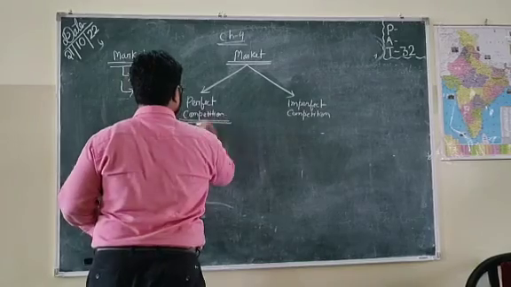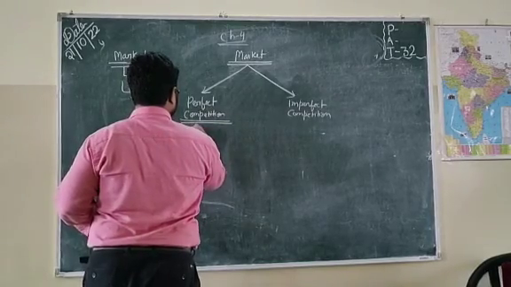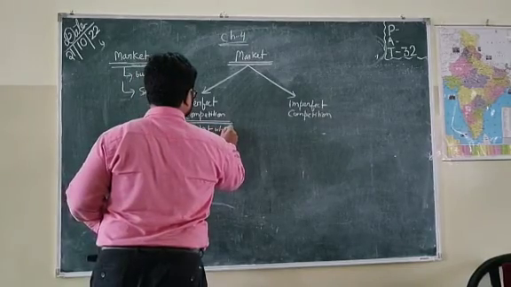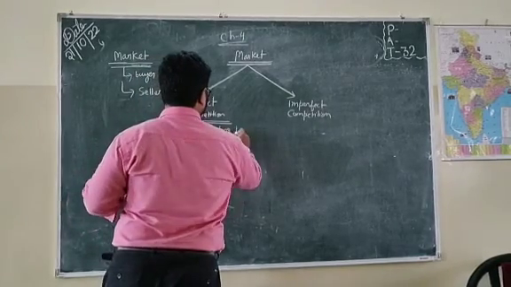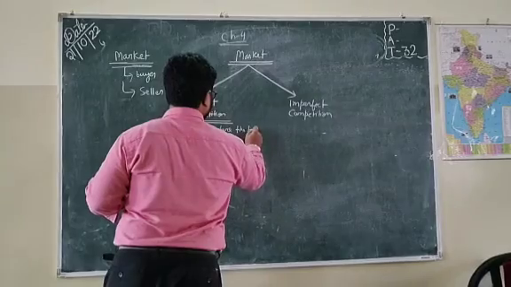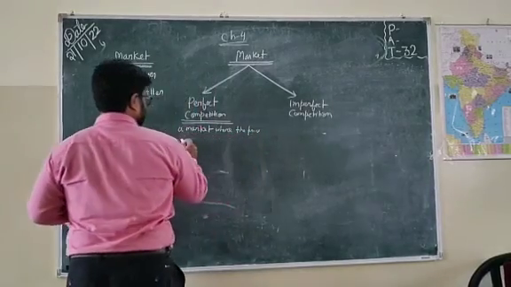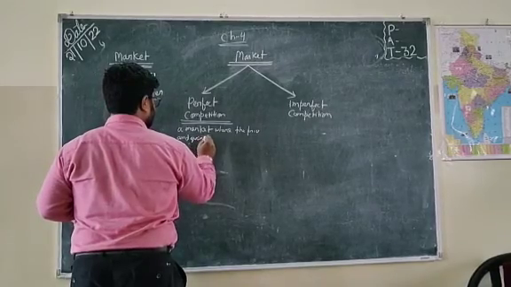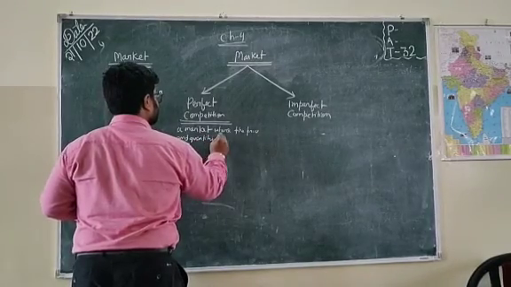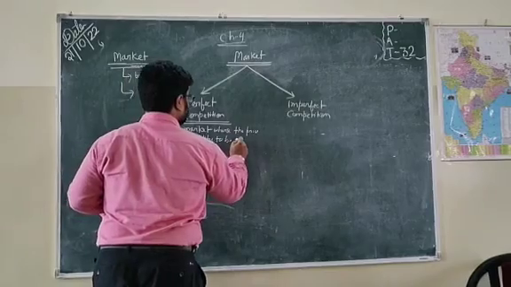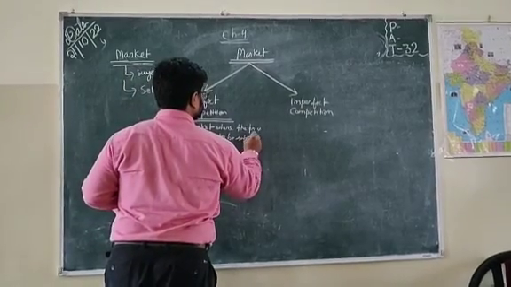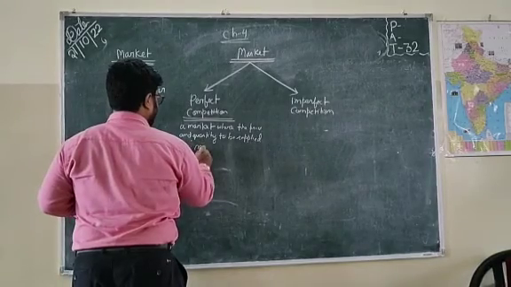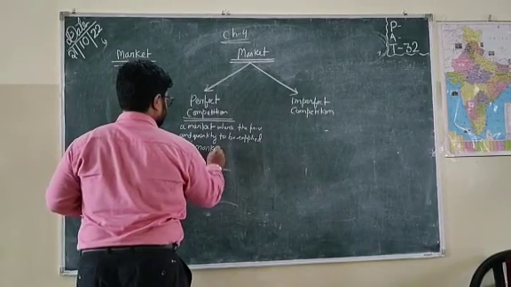So perfect competition is a market where the price and quantity to be supplied is market determined.